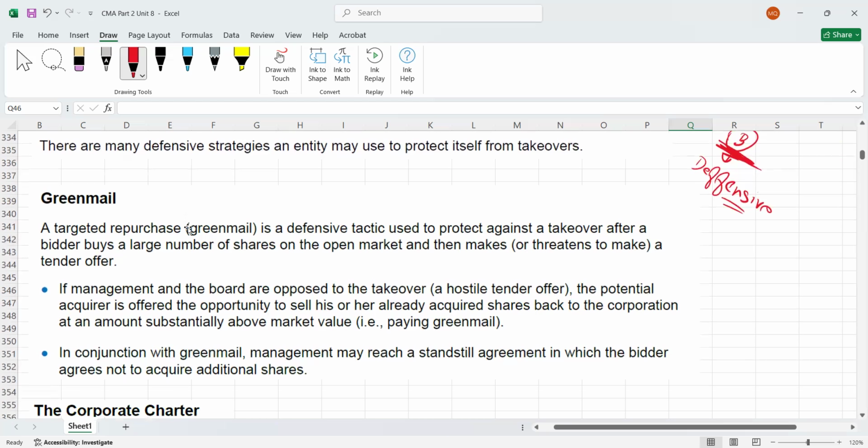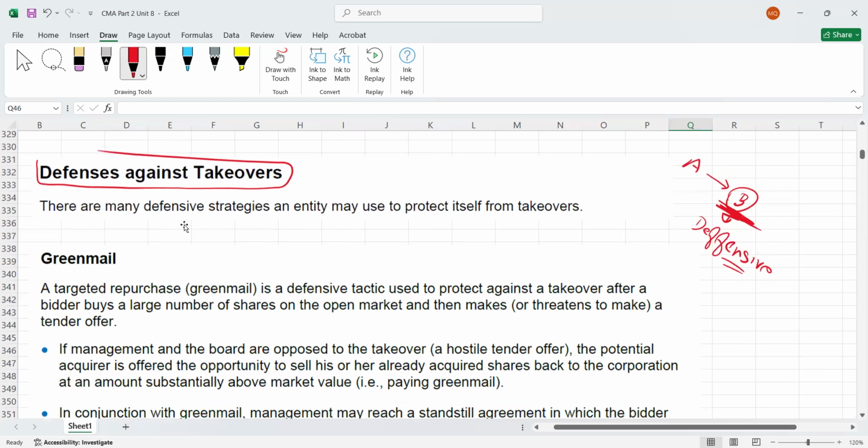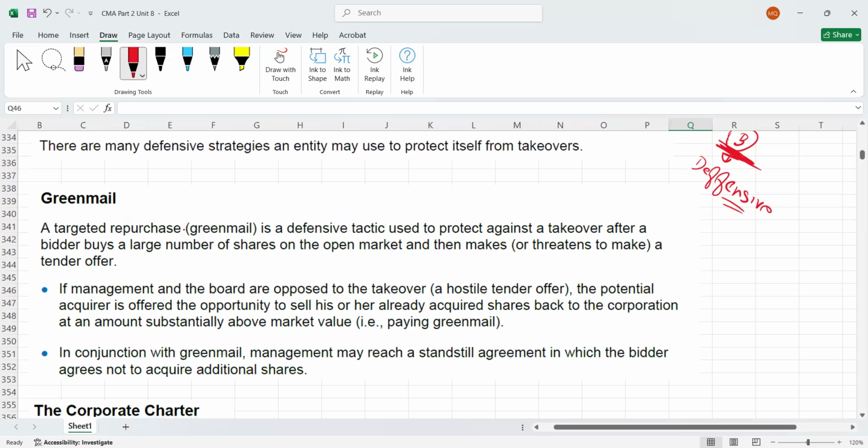So the first defense is called Greenmail. Please remember, Greenmail is a very famous term in finance. Let me give you an example. A is trying to acquire B. It's a hostile takeover. Hostile, do you remember? The management or the board of directors don't agree to sell this company, but A is forcefully buying B. This is a hostile takeover. How can B protect itself now?